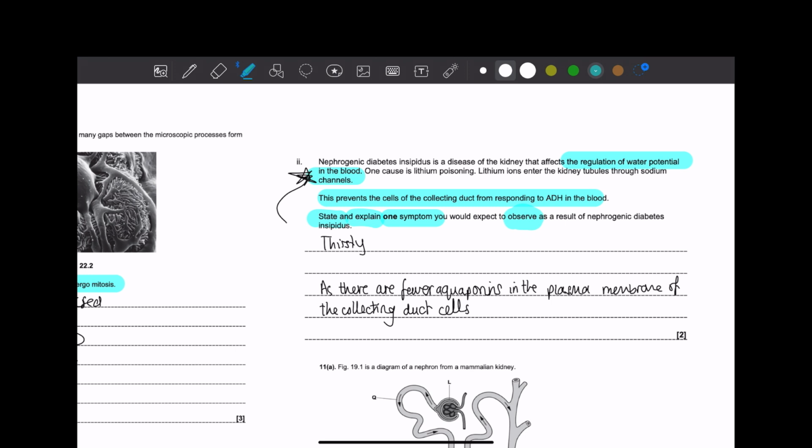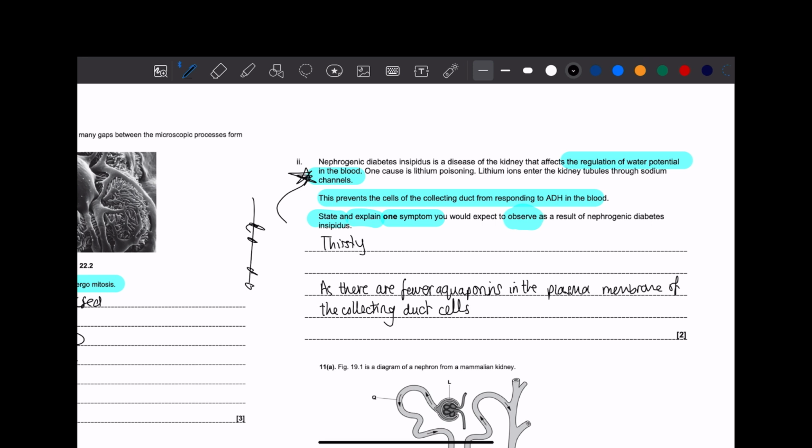What would we expect as a symptom? Remember, symptoms are like a fever, a rash, thirst. Those are symptoms, right? So don't get that twisted. So if it is preventing the cells of the collecting duct from responding to ADH, well, then clearly the problem we have over here is the fact that there will be no aquaporins being inserted into the cell membrane of the collecting duct.